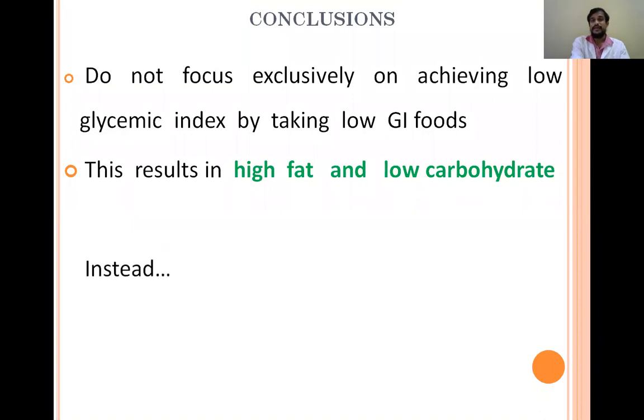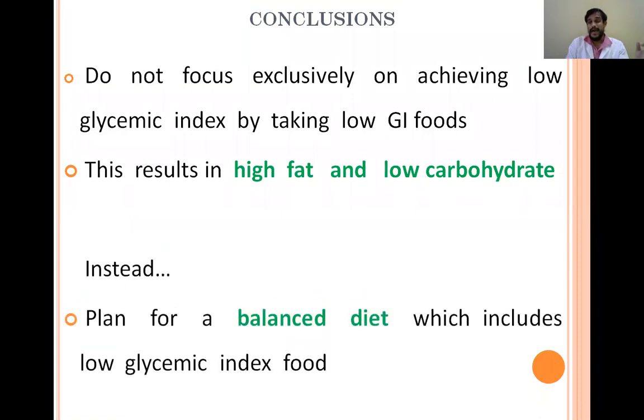Instead, it is better to plan a balanced diet which includes mostly low glycemic index foods. Taking completely low glycemic index foods may affect the balanced diet. That's why it is always preferable to take a balanced diet which includes most of the food having low glycemic index.